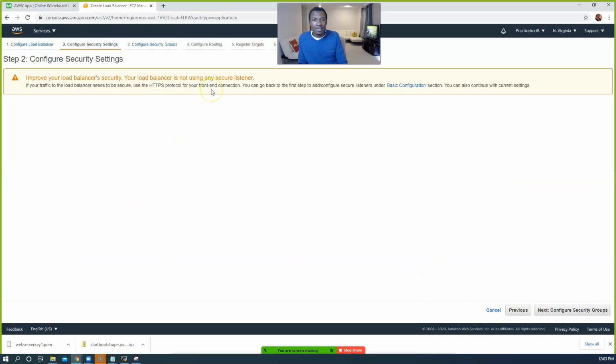Don't worry about this message because we're not using HTTPS for now. Go ahead and click on next. In step 2, if you get this warning, don't worry about it.